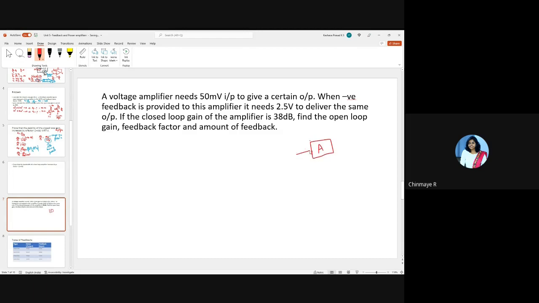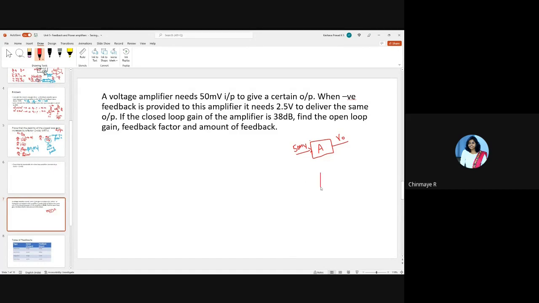Let's say this has a gain A. If you give a 50 millivolts input, this will give an output of some, say, V0. We don't know how much that is. When negative feedback is provided to this amplifier, it needs 2.5 volts to deliver the same output.